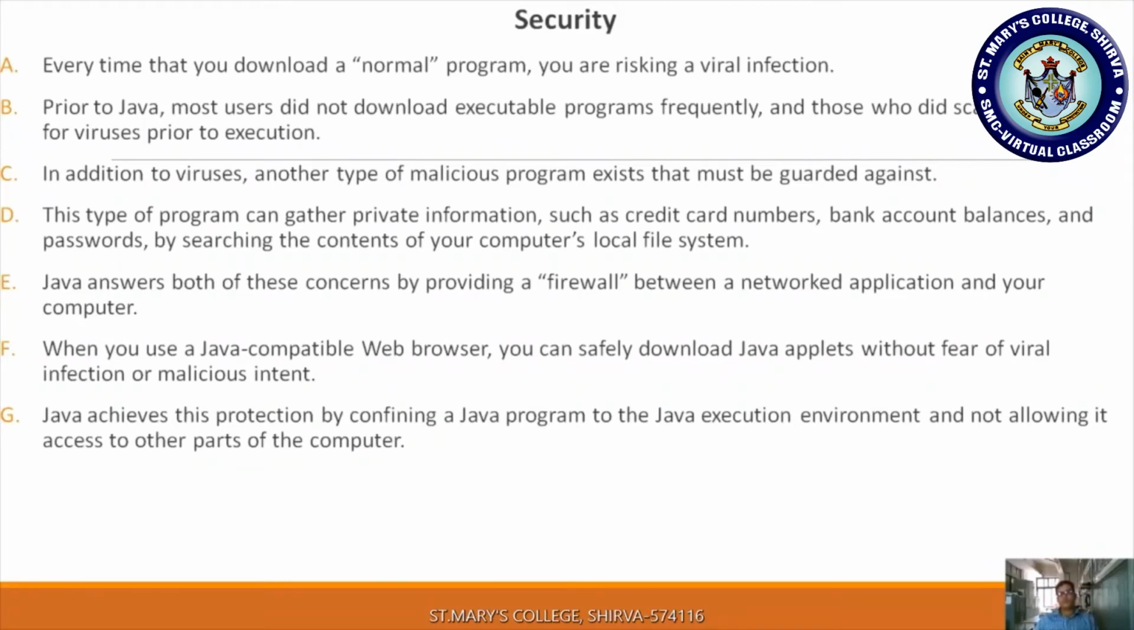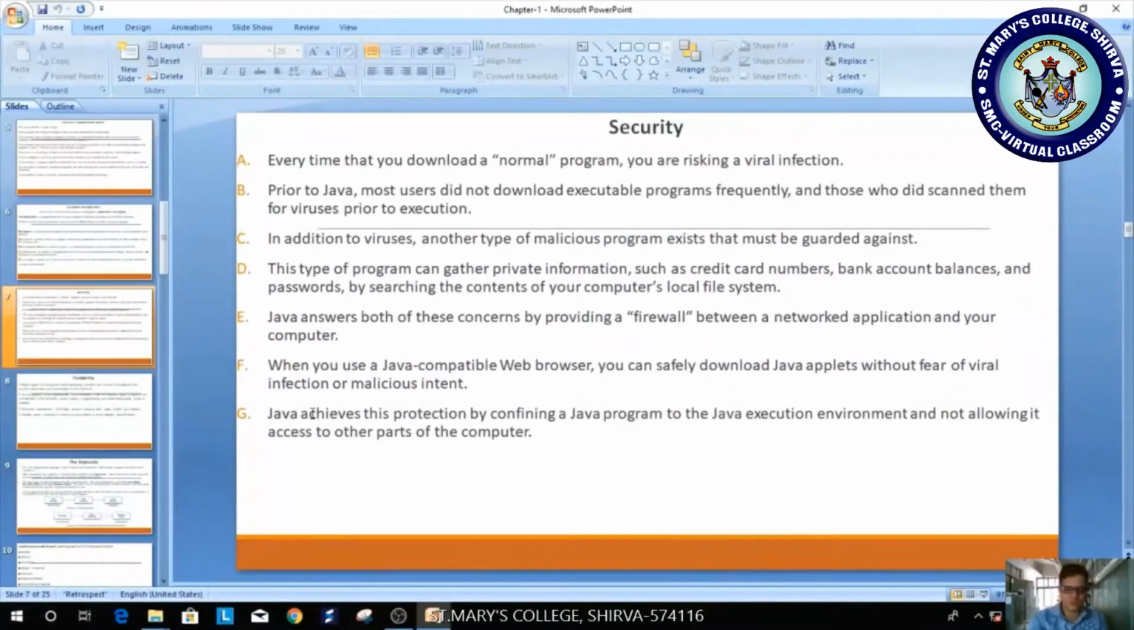Suppose most of the applications from your banks as well as post offices and government sectors, those application programs are defined in Java itself. Because it provides the safeguards in your banking systems, your LICs, or your postal systems, all these applications, whatever they are using, have been defined in the Java environment itself. So Java achieves this protection by confining a Java program to the Java execution environment and not allowing access to other parts of the computer. So by using Java, you can achieve this protection.